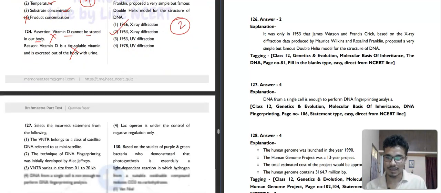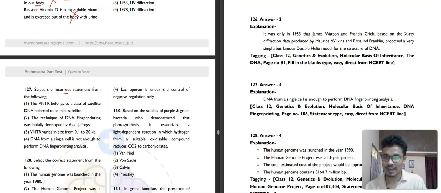Then question number 127. It is saying to select the incorrect statement from the following. The VNTR belongs to a class of satellite DNA referred to as minisatellite. Correct. The technique of DNA fingerprinting was initially developed by Alec Jeffreys. Correct. VNTR varies in size from 0.1 to 20 kilobases. It is also correct. And DNA from a single cell is not enough to perform DNA fingerprinting. It can perform. So the fourth option will be your correct answer.